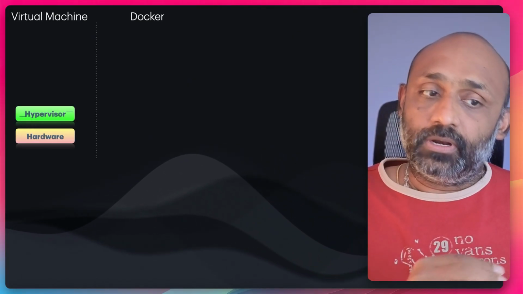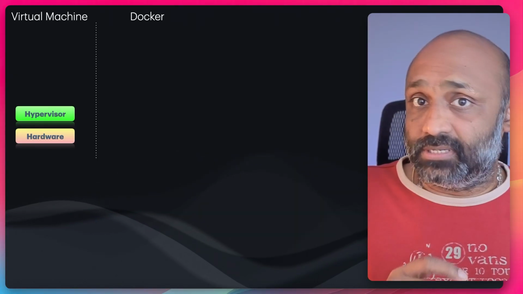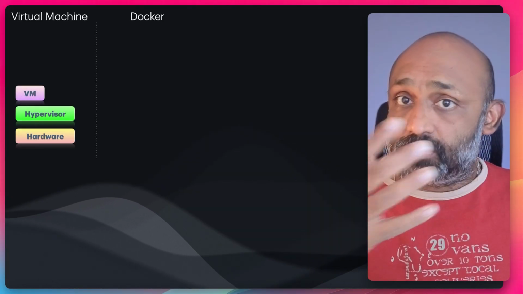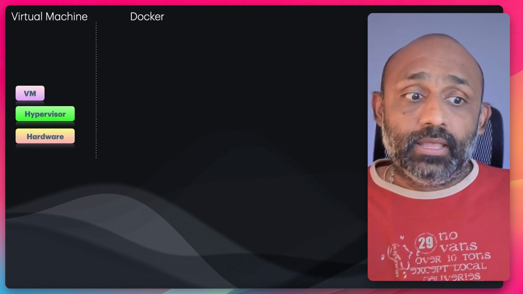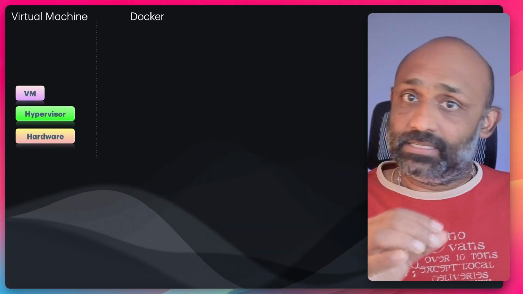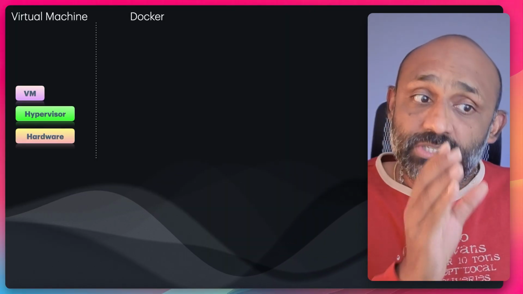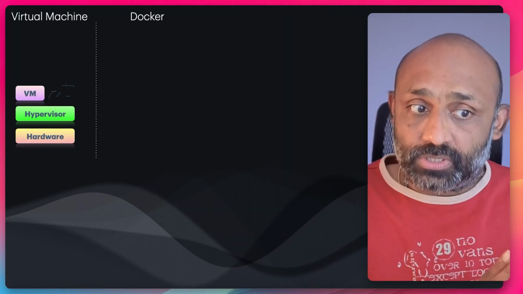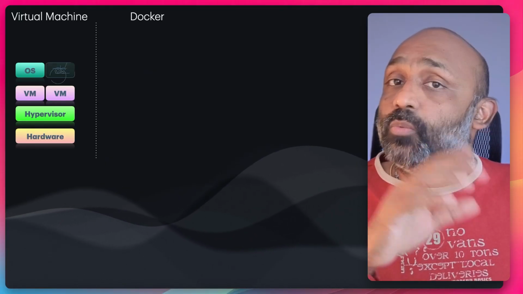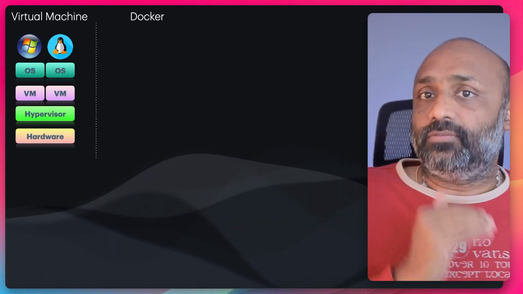On top of the hardware layer, the important software abstraction layer which comes into play is called the hypervisor. This hypervisor creates virtual machines, as many as we want, right? It uses the hardware, creates a virtual partition of all the hardware resources like CPU, storage, memory, everything, and then creates a virtual machine which is dedicated with that amount of resources. And then on top of that virtual machine, we install the operating system, which could be Windows or Linux or anything. So these are all the layers of a virtual machine, right?